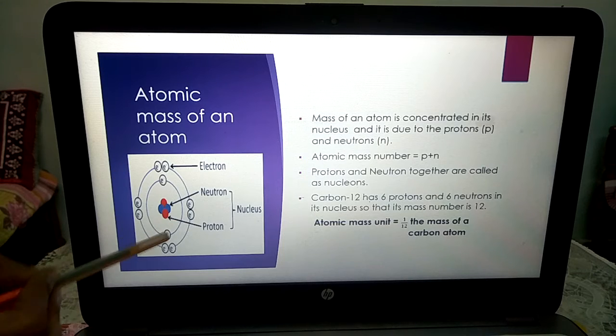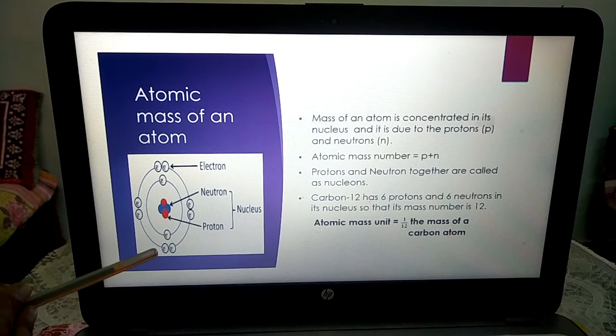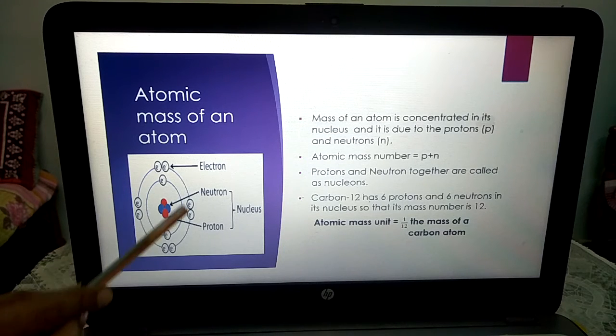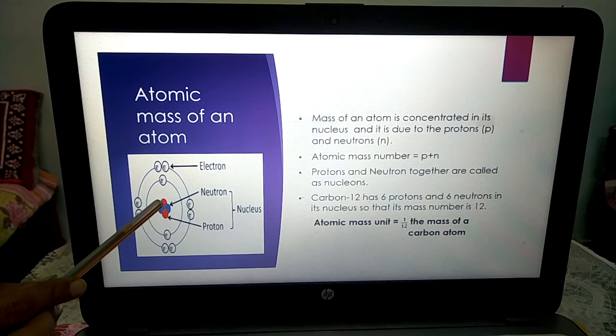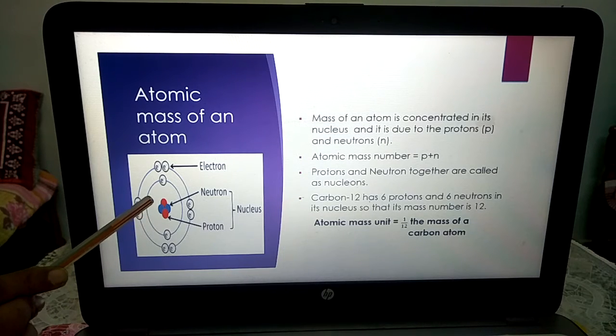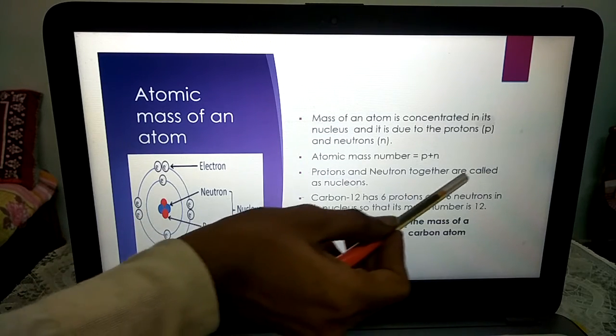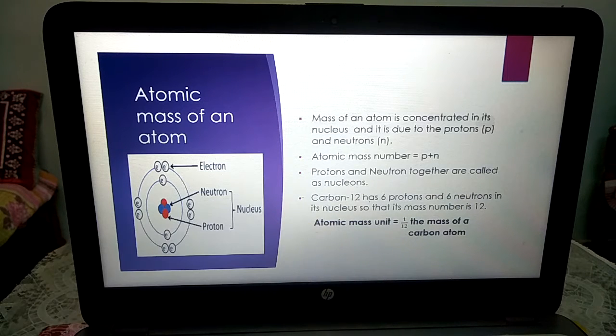In these circular orbits, according to the electronic configuration, there are electrons. This part is the nucleus, and the nucleus contains protons and neutrons, and protons and neutrons together are called nucleons.